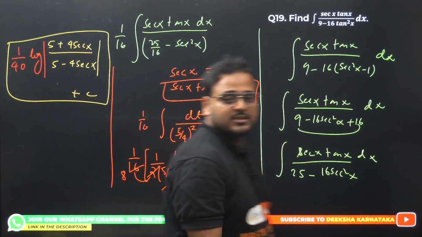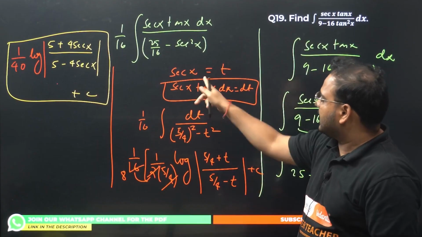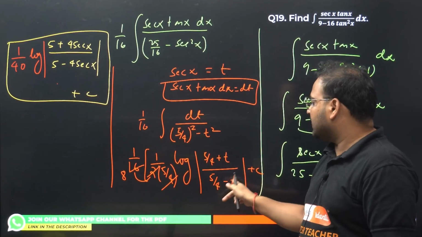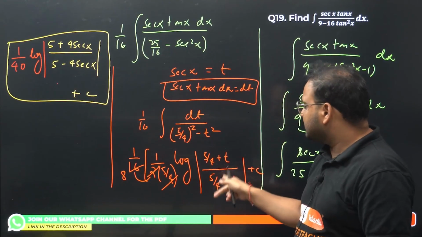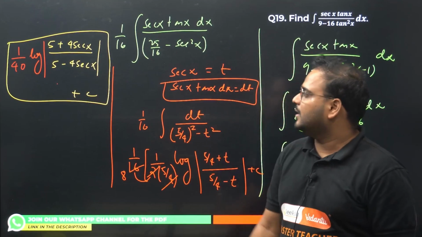Last step, I hope this is clear. 5 by 4 plus t, right? t is what? Sec x. If you take the LCM, it's going to become what? 5 plus 4 sec x divided by 4, and 5 minus 4 sec x divided by 4. Those 4s cancel. That's my final answer. 5 plus 4 sec x over 5 minus 4 sec x plus c is the answer.